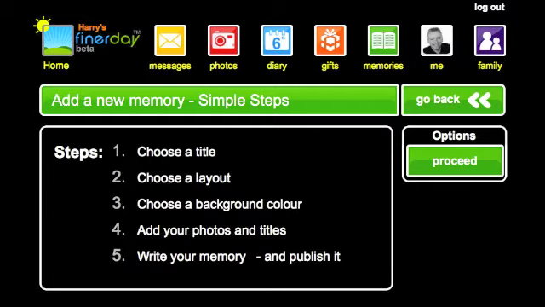There are 5 easy steps to add a new memory. Finerday will take you through them one at a time. The first 3 simple steps ask you to choose a title, a layout, and a background color.